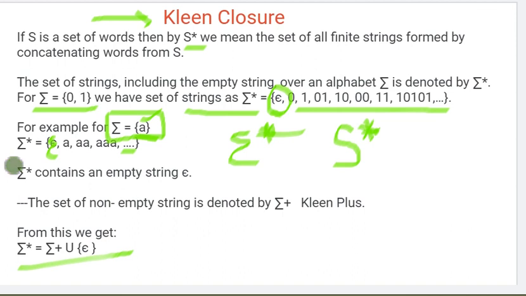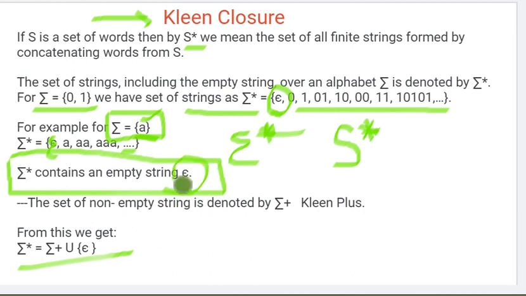So in short, Kleene closure is a set which contains the empty string epsilon also. Suppose we are writing a set where there is no mention of the empty string. Such sets are called Kleene plus.